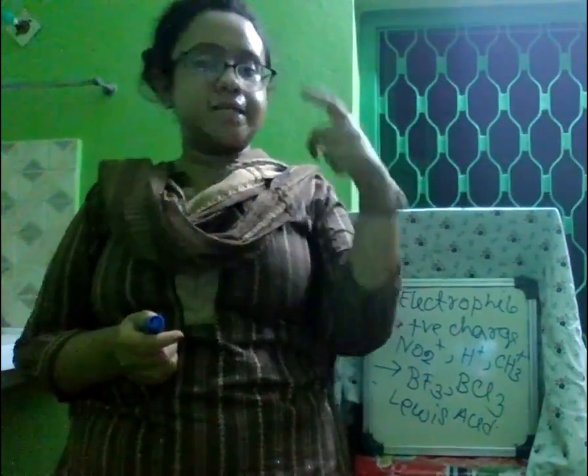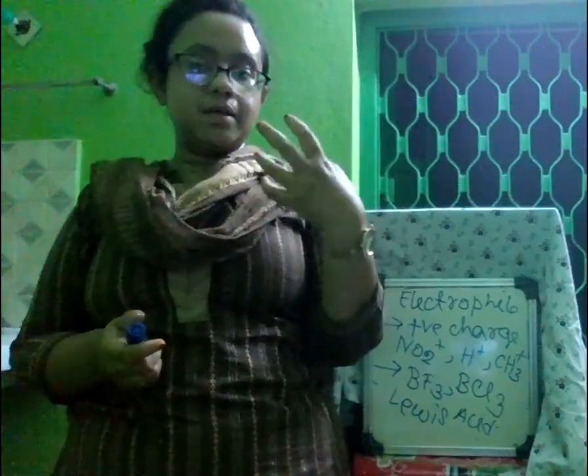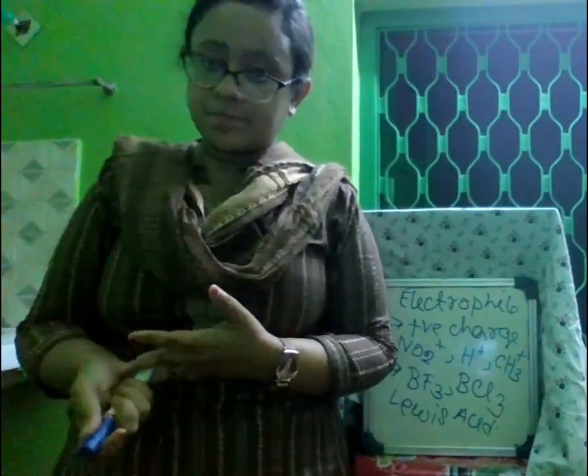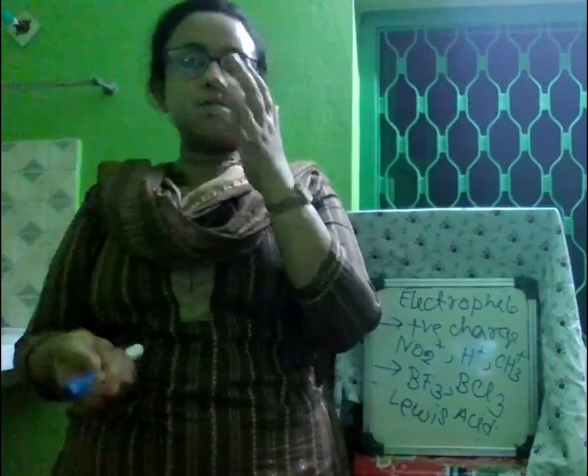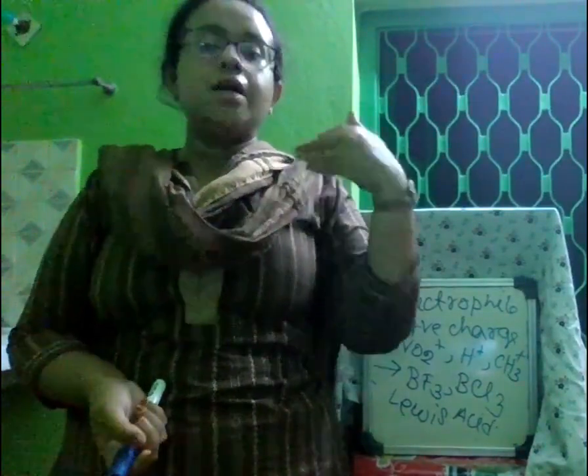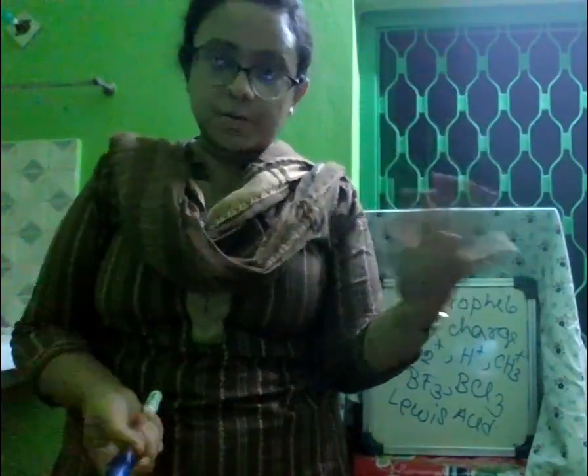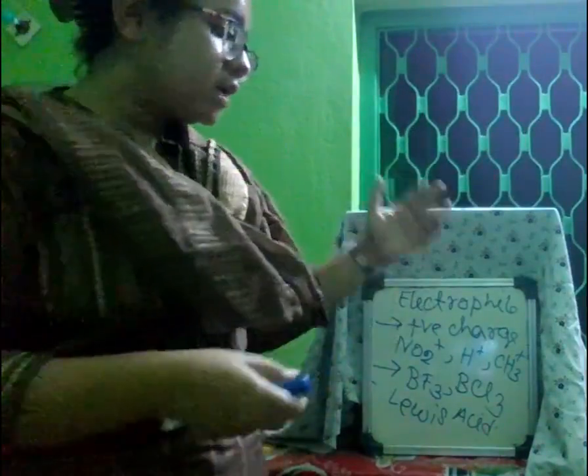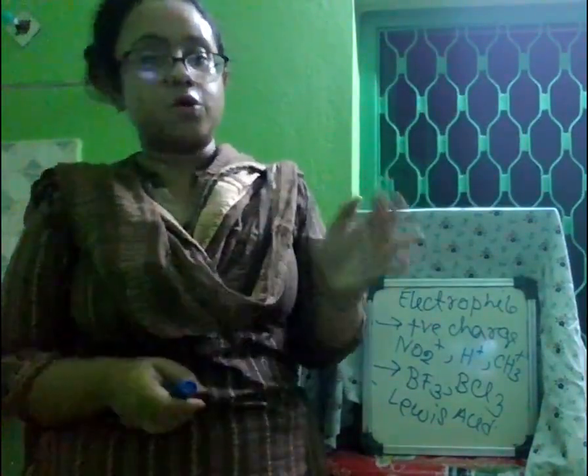Electrophile means there will be electron deficiency. If you have some deficiency, you want that part more. So electron deficient species are always electrophile.